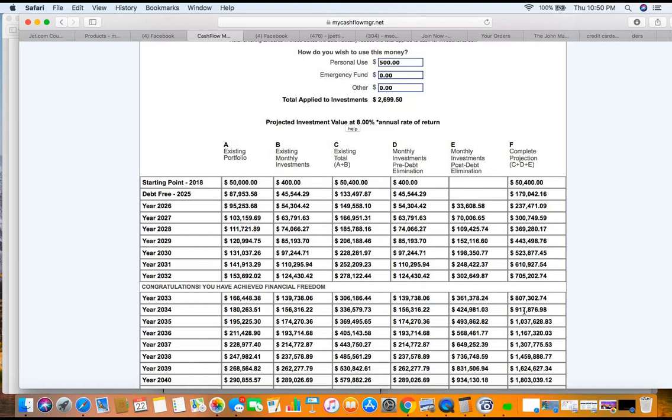But see, if you're wondering, how do you become a better recruiter? And I'm going to close with this. You become a better recruiter by putting your numbers in here. See, when you start getting confident about your finances, when you start saving money on your taxes, when you start knowing where the heck you going, when you start paying down your debt, you're going to talk different. You're going to walk different. You're going to act different. You're going to look different. And they're going to want to know what is different.